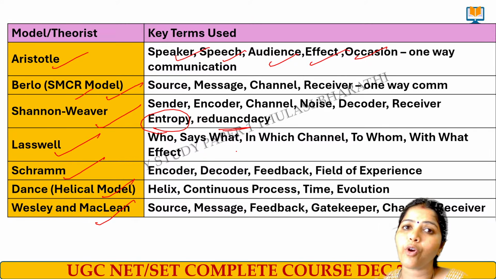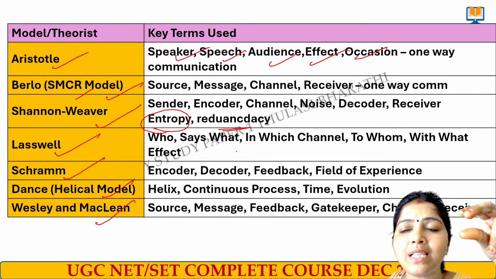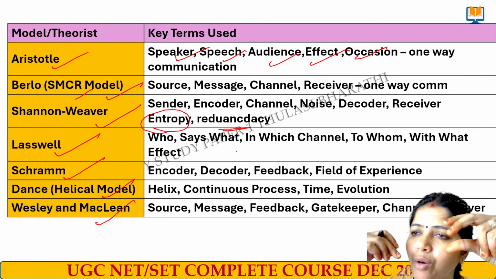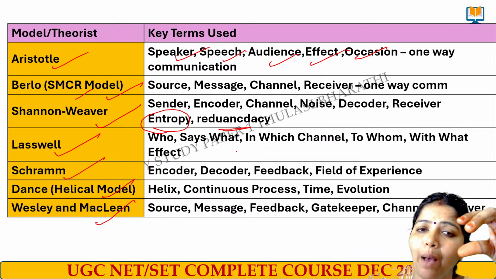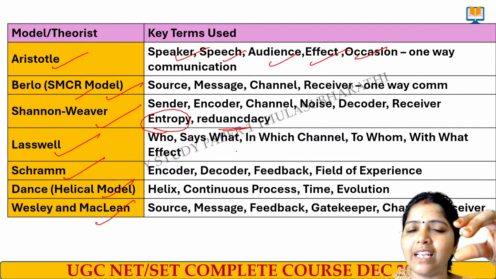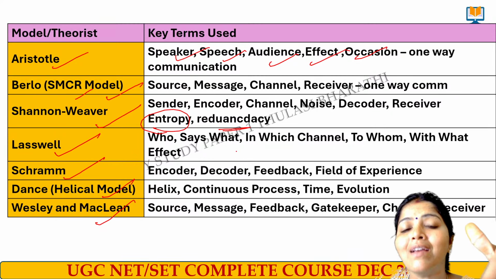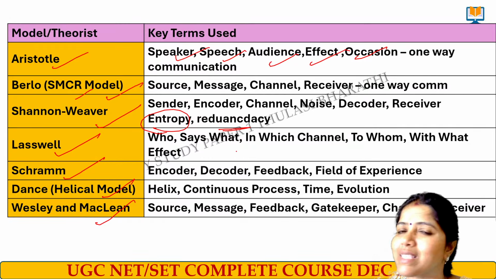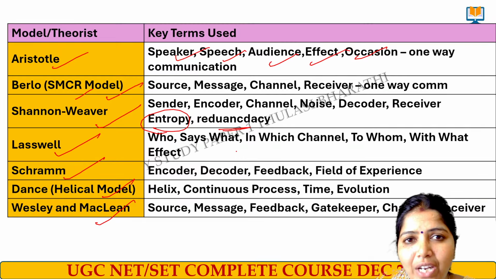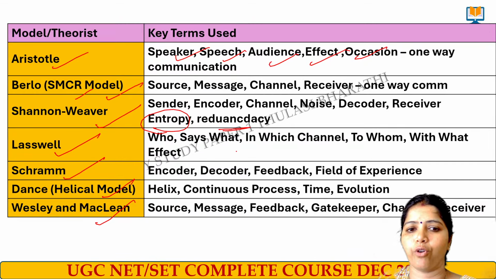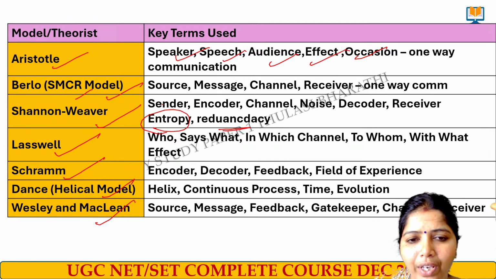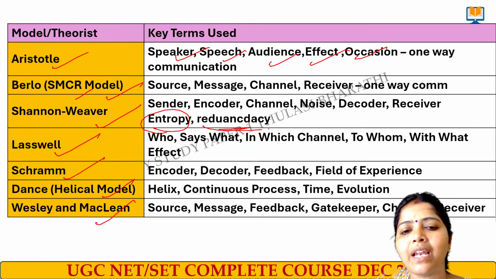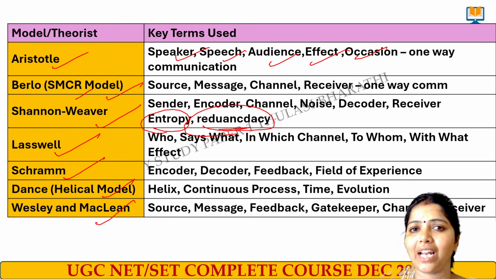What do you mean by entropy? Entropy means that while sending a message, if some kind of confusion happens in that communication channel or medium, the receiver will not be able to get the message properly. So prediction will go wrong. That is called entropy. Redundancy means the same data will be sent again and again. So that is also a flaw here. These are all the terms created in this Shannon-Weaver model.